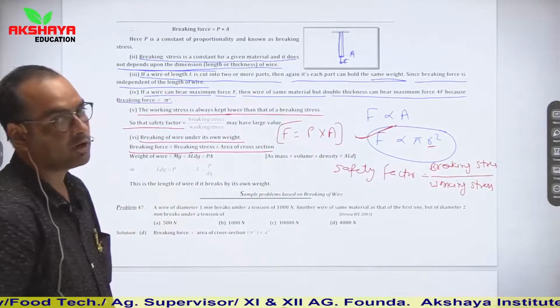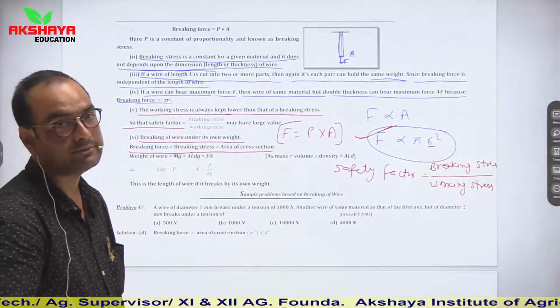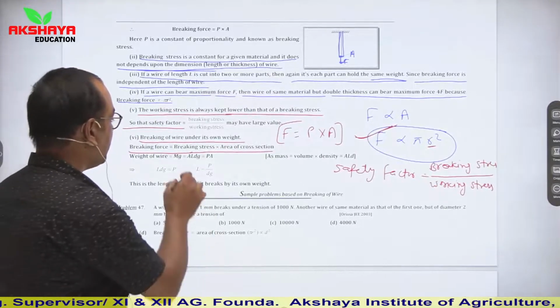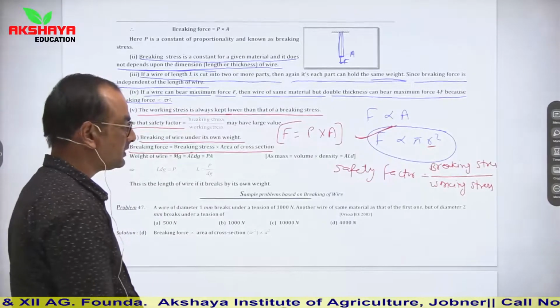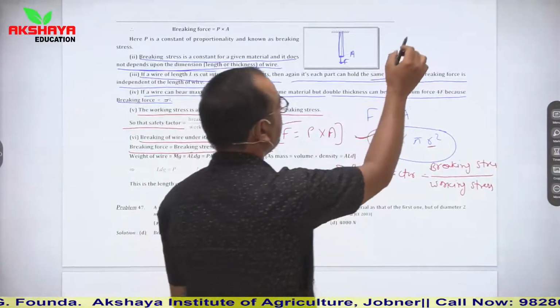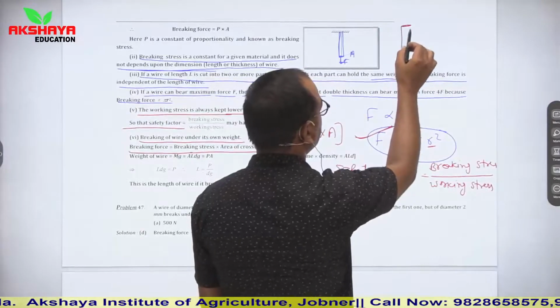Weight of wire. So if we talk about weight of wire, then weight of wire is mg, where m is its mass. If we calculate it in terms of volume, then volume is area into length. So from here you can see, let us say that this is our wire.